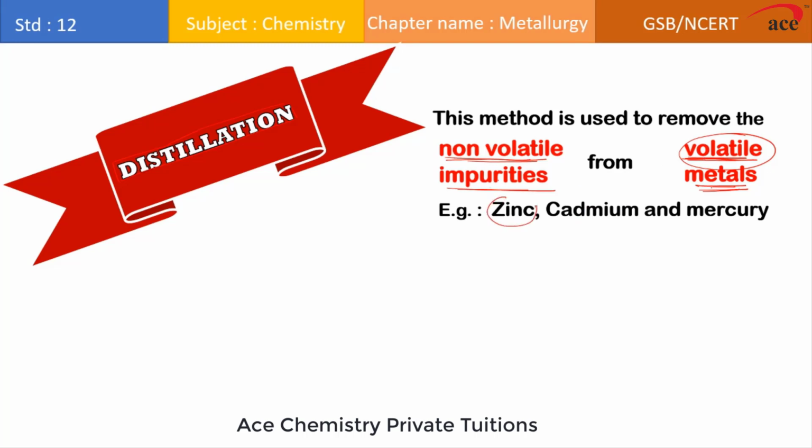Say, for example, zinc, cadmium and mercury. Generally in the metallurgical industry, if we want to extract these metals, which have a low melting point, can be easily vaporized, or contain non-volatile impurities, they can be easily purified by the process of distillation.